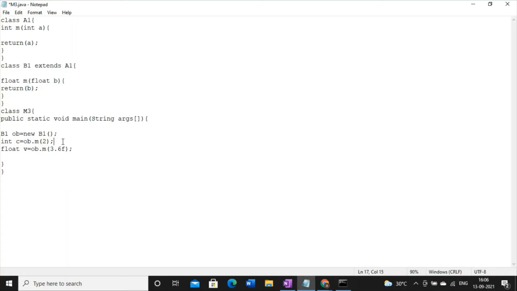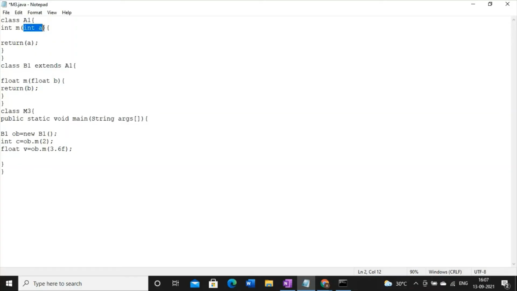So here my point is, whenever you see a method with the same name but different parameter, at this point of time it is no longer method overriding. It is a simple concept of method overloading.